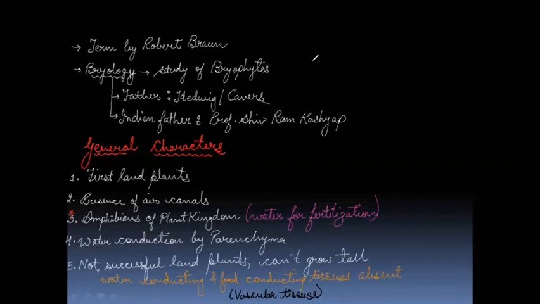Now, next point is regarding the body of the bryophytes. These bryophytes actually have the haploid body. Point number 6, we have haploid structures or haploid body. The body is haploid, but it is more, we can say, differentiated than algae.